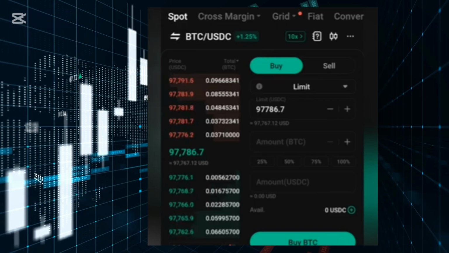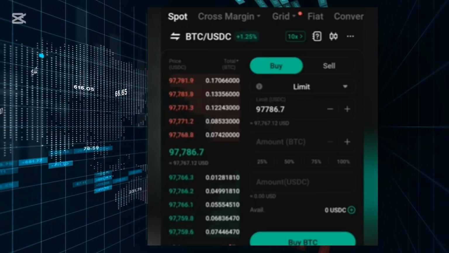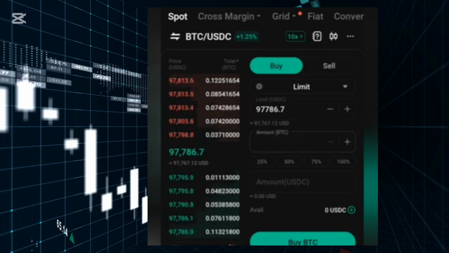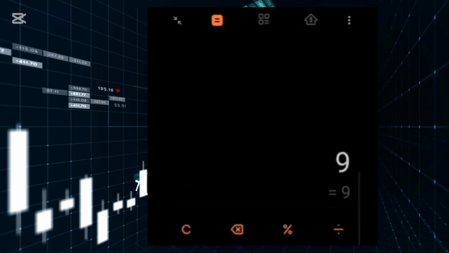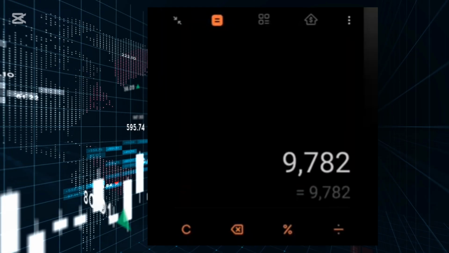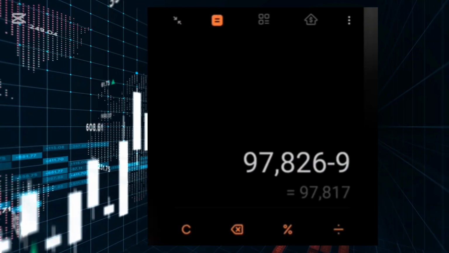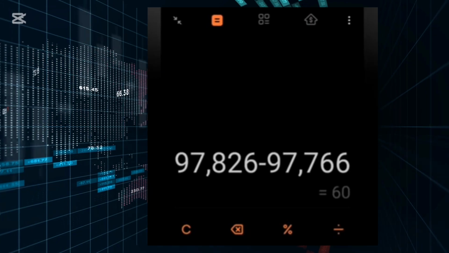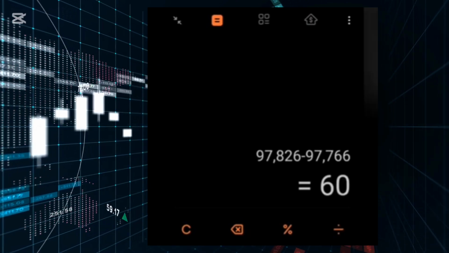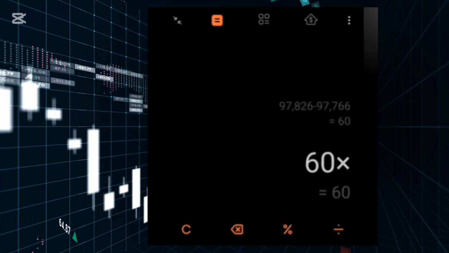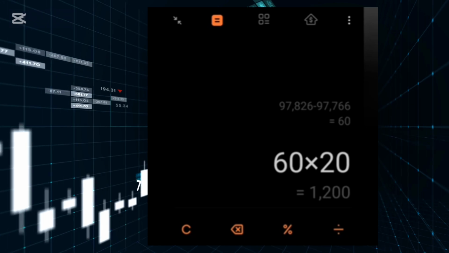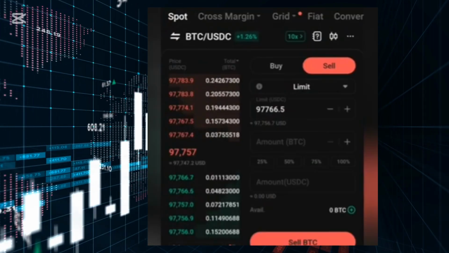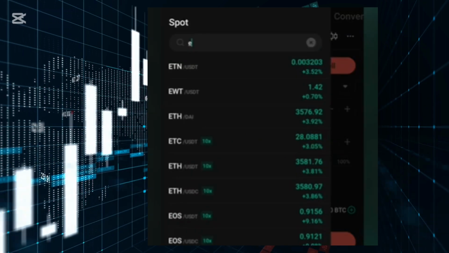Let's go to BTC USDC. If you buy at this price and sell at 97,886, let's do the math again: 97,886 minus 97,766 is equal to $60. You are making $60, and if you do this 20 times, you will be making $1,200.